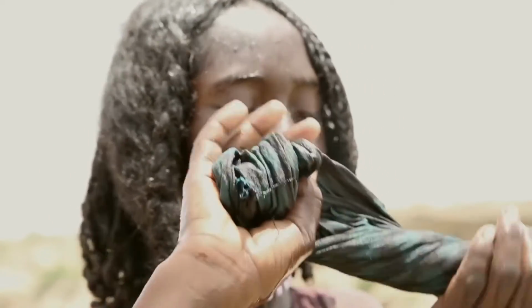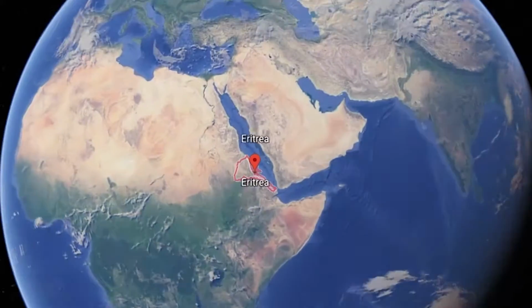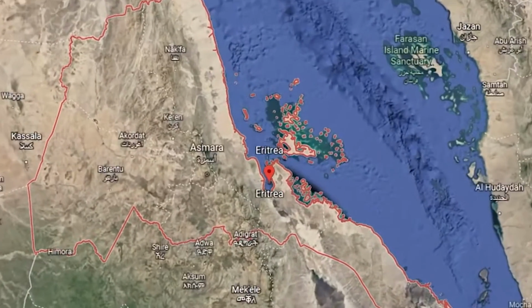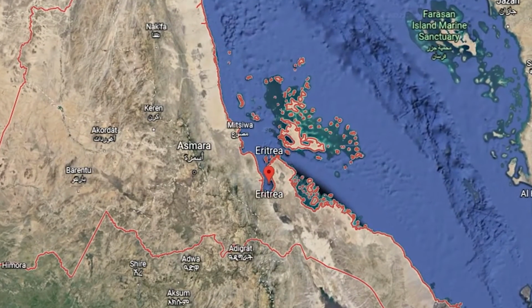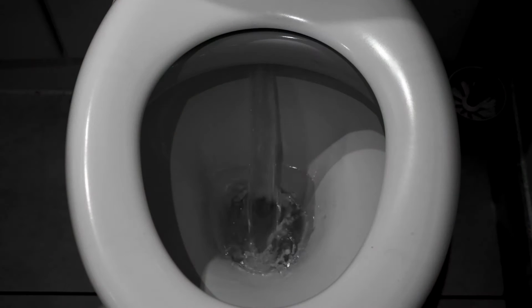9 out of 10 of the worst countries for access to clean water reside in Africa, the worst being Eritrea, where around 80% of the population lack basic water services. On the other hand, 3.6 billion people lack safely managed sanitation, making up 46% of the population. Safely managed sanitation is defined as private improved facility where fecal wastes are safely disposed on-site or transported and treated off-site, plus a hand-washing facility with soap and water.